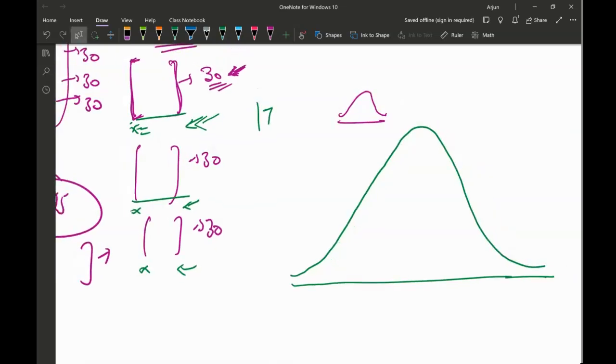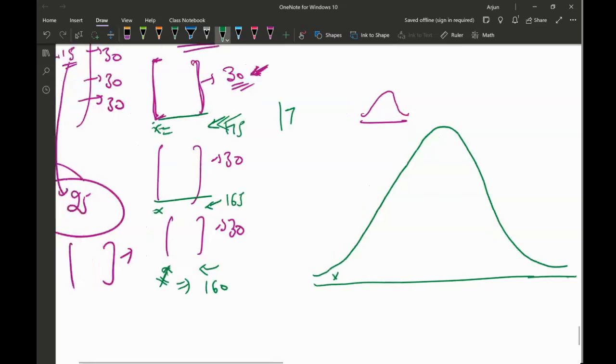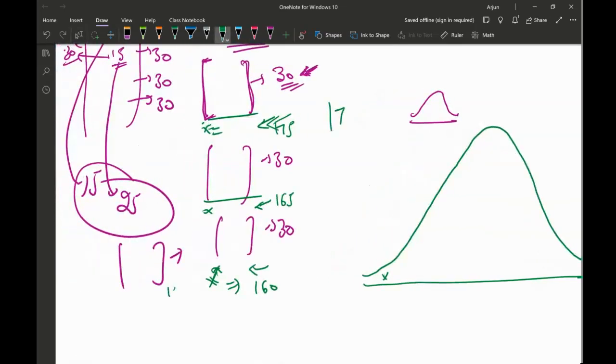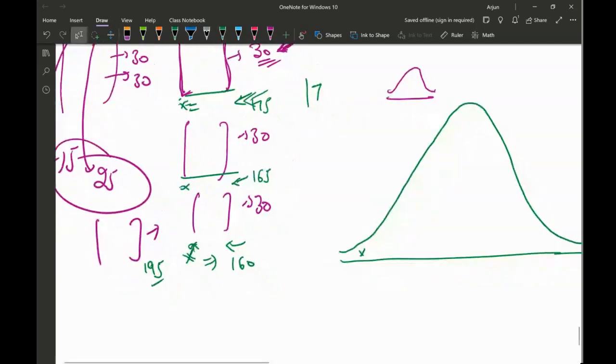So if I put them in order, let's say for this sample the mean value came out to be 160, here 165, here 175, and for another sample it came out to be 195. So I'm going to start putting them in order.